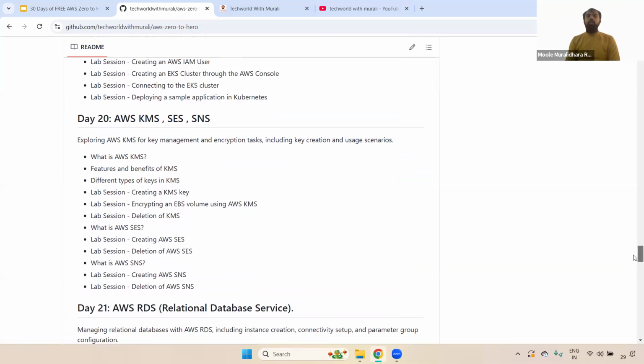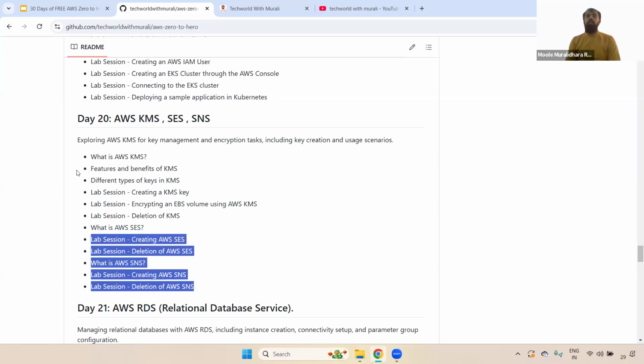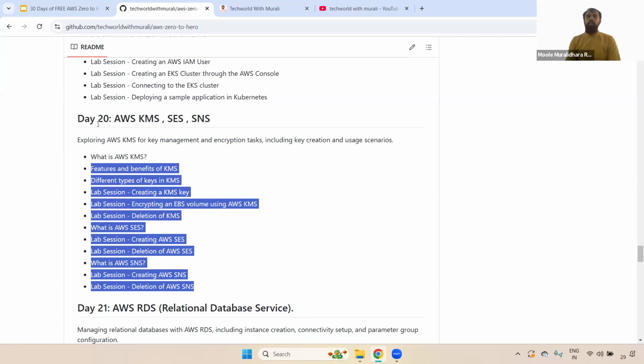And then coming to day 20, we'll be discussing what KMS is, what features and benefits KMS provides, what different types of keys are available in KMS, how we create a KMS key, and how we encrypt a particular EBS volume using KMS. Everything we discussed. And also we discussed SES, Simple Email Service, how we create and use it, and where exactly we'll use it. And also we discussed SNS, how we create SNS and how we set up notifications. Everything we have covered here in day 20.